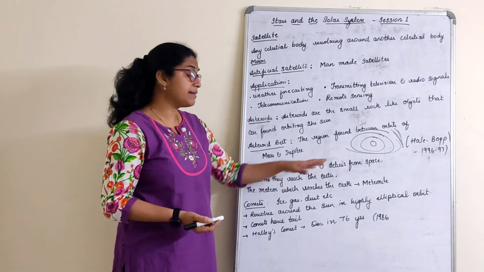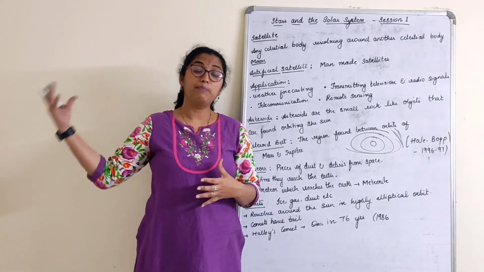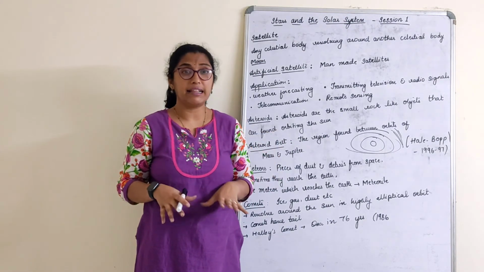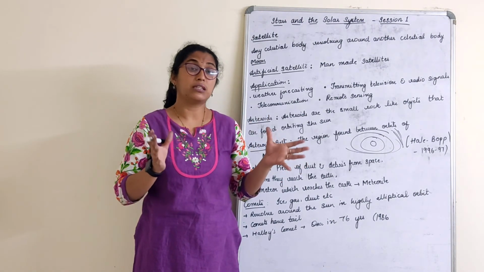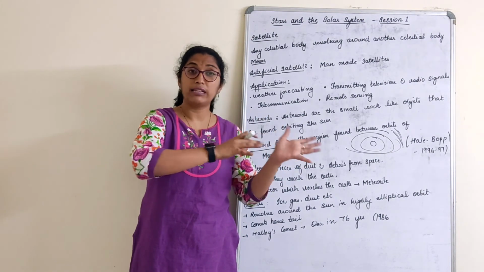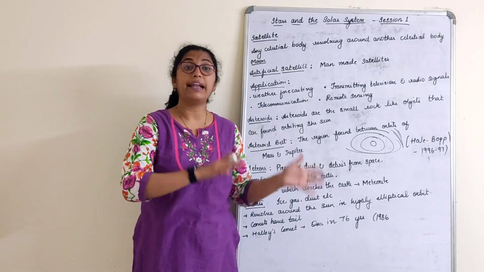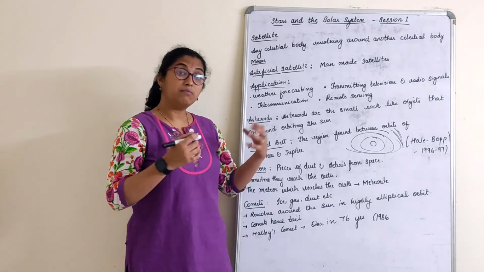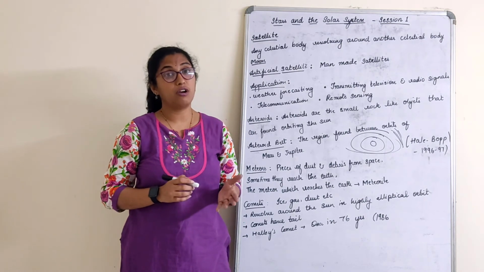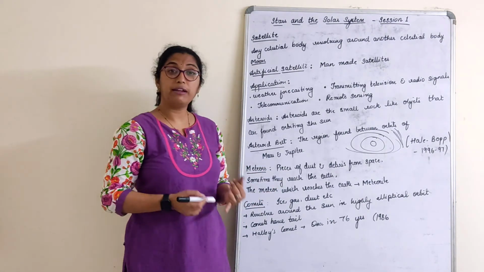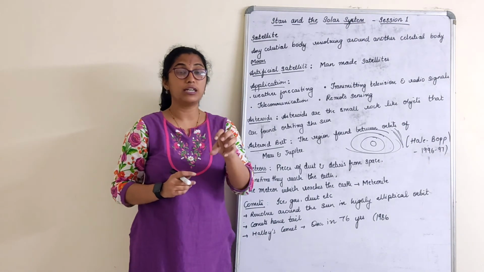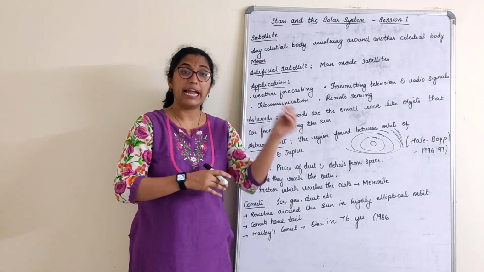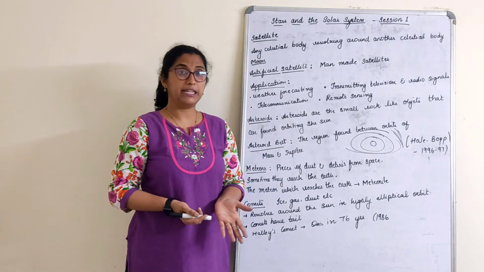These meteors sometimes reach the Earth. Before reaching the Earth's atmosphere, those meteors sometimes evaporate there and then. But the bigger meteors sometimes survive, enter the Earth's atmosphere and fall on the Earth, in some open space or somewhere. The meteors which enter the Earth's atmosphere are called meteorites. What is the difference between meteor and meteorite? Meteors are chunks of rocks, debris, waste particles in space. When these meteors enter the Earth, it is called a meteorite.